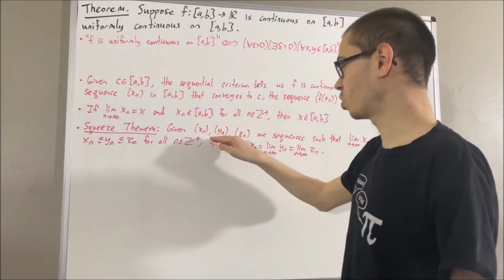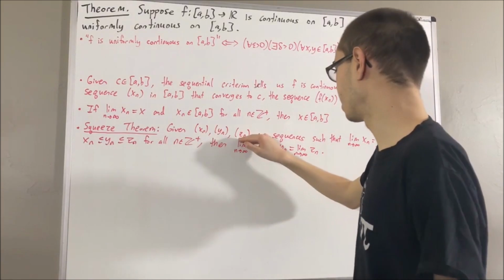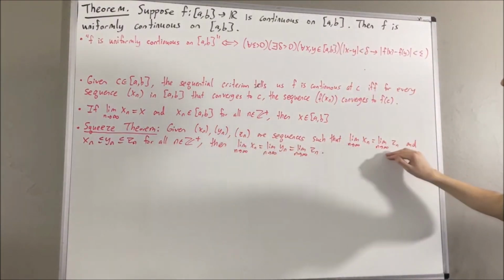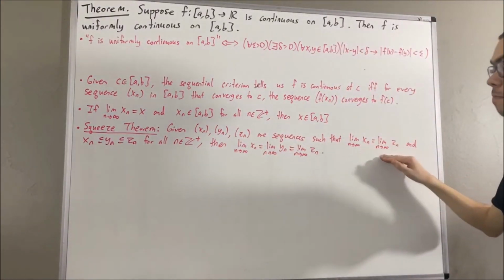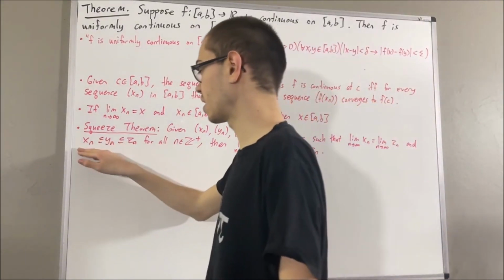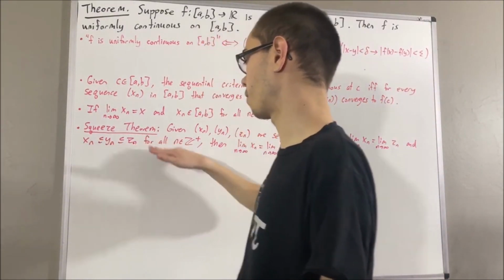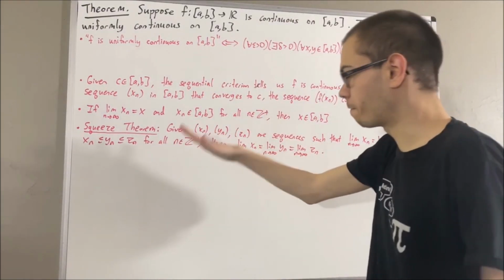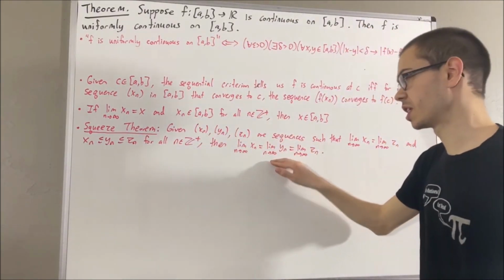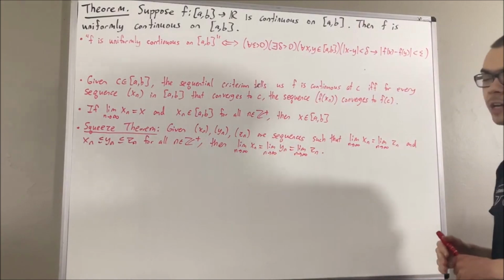Given three sequences of real numbers, xn, yn, and zn, such that xn and zn are convergent and converge to the same value, and we have xn is less than or equal to yn, less than or equal to zn for all positive integers n. Well, then it follows that the sequence yn is convergent, and all three sequences converge to the same value.